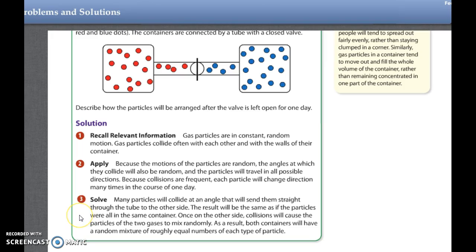Many particles will collide at an angle that will send them straight through the tube to the other side, and that will happen, right? They're going to end up going through. Once on the other side, collisions will cause the particles of the 2 gases to mix randomly. As a result, both containers will have a random mixture of roughly the same amount of particles. So it's not going to be perfect, right? It's not going to be like red, blue, red, blue, red, blue. But overall, you're going to have red and blue everywhere.